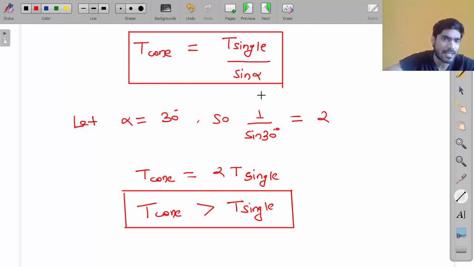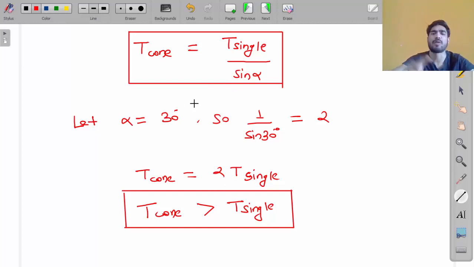Put any value of alpha, you will see that T of cone clutch is greater than T of single plate clutch. Now if you reduce the value of alpha, what will happen, my friend? If you reduce the value of alpha, then T of cone clutch will increase.